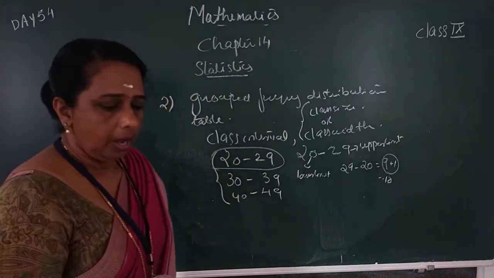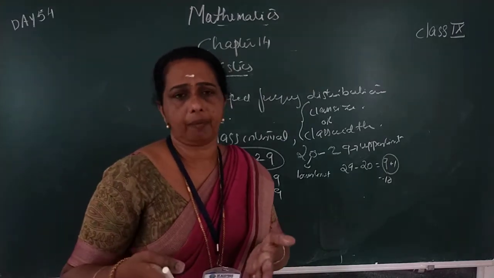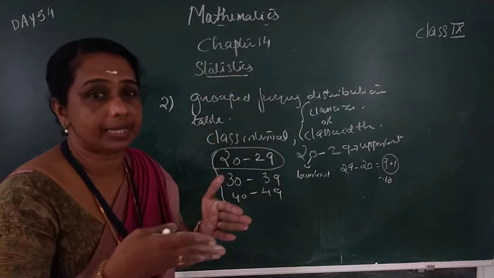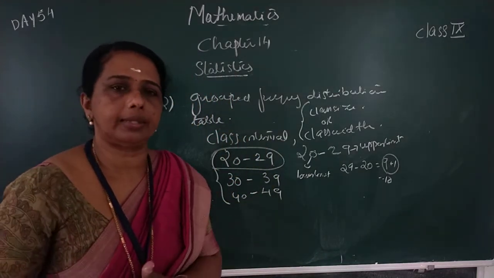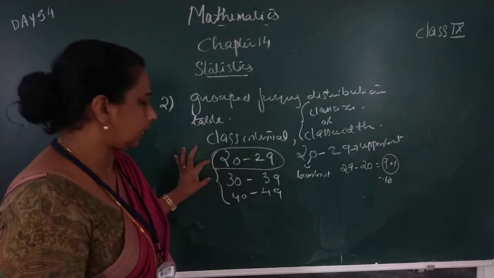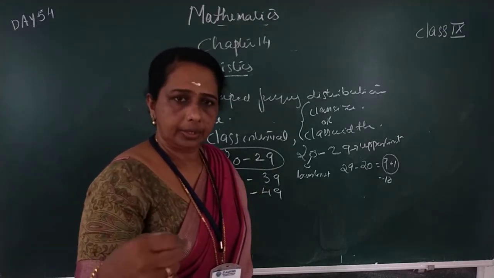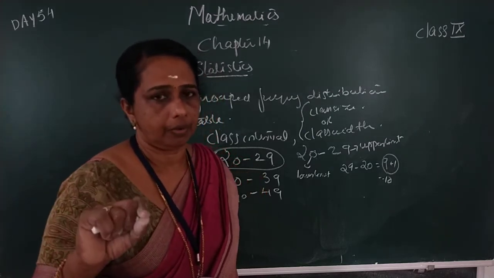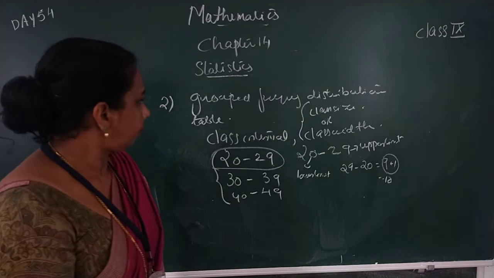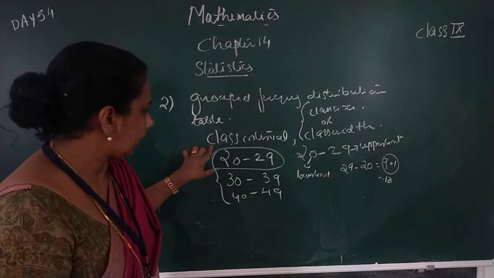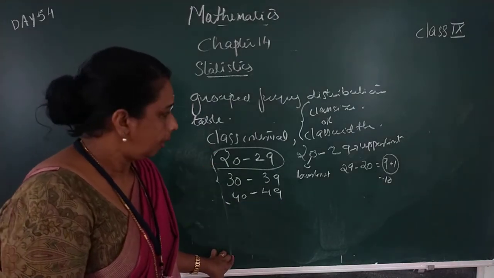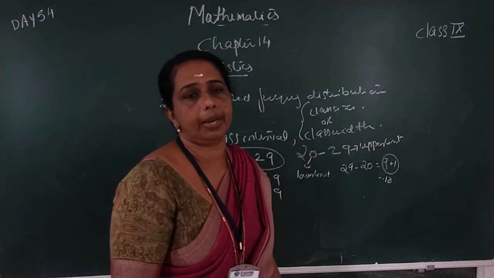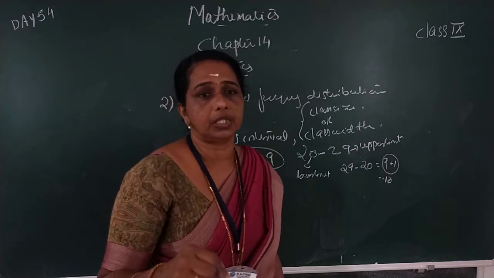Okay, that is the data here. In all the problems, the class interval or classes are given. First one or two class intervals are given, and in the same way you can write the continuous class intervals. No need to prepare the class interval yourself. From the data, we have to prepare the class interval, the next column tally mark, and this column frequency. This way we can prepare the grouped frequency distribution table.